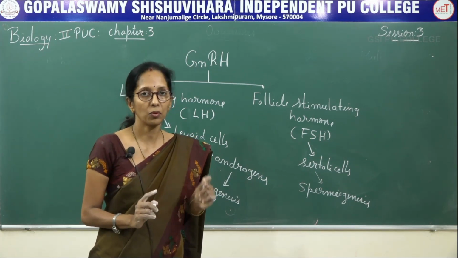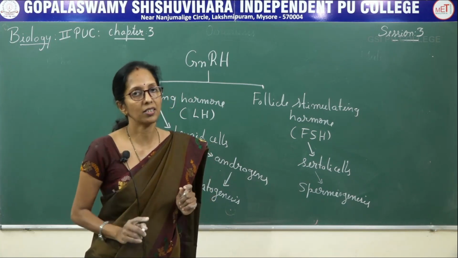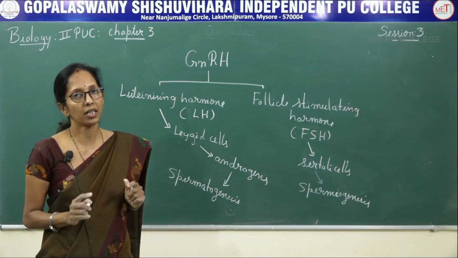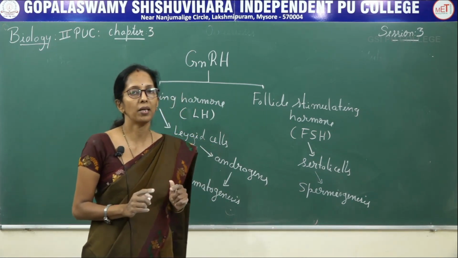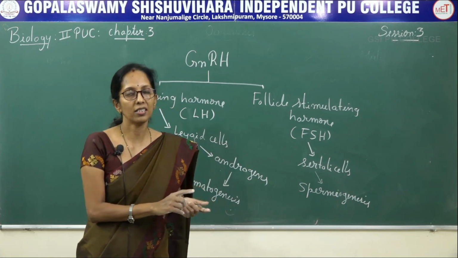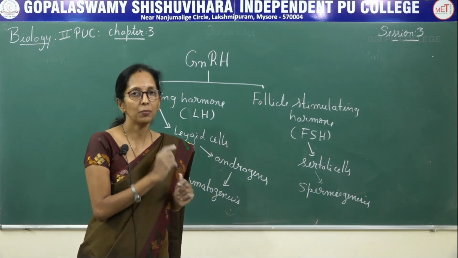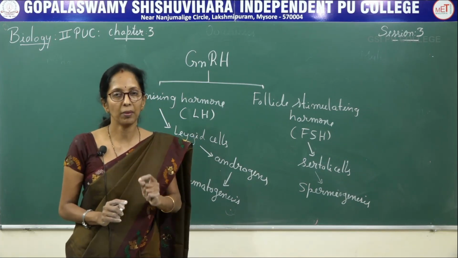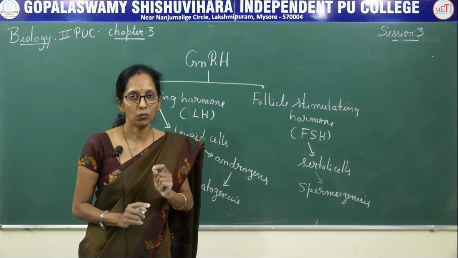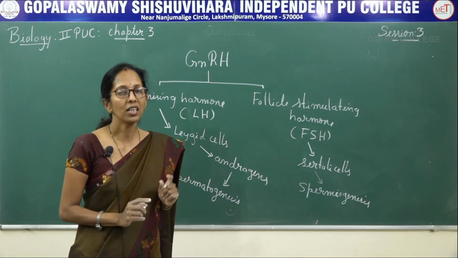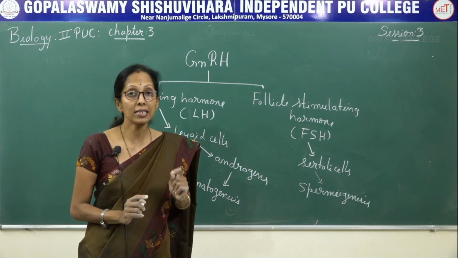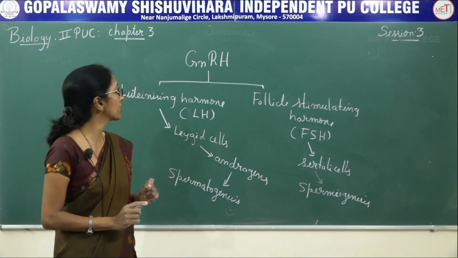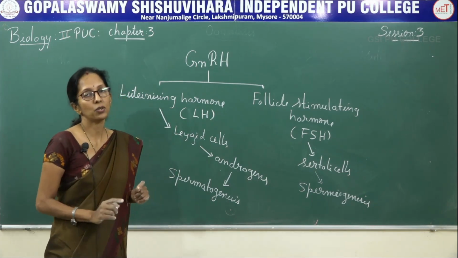The smaller one is the first polar body, the larger one is the secondary oocyte, and these two again undergo second meiotic division, resulting in unequal cells. The smaller one is the second polar body, the larger one is the oocyte, that is the female gamete or ovum. So it is haploid in nature. These polar bodies disintegrate after fertilization.